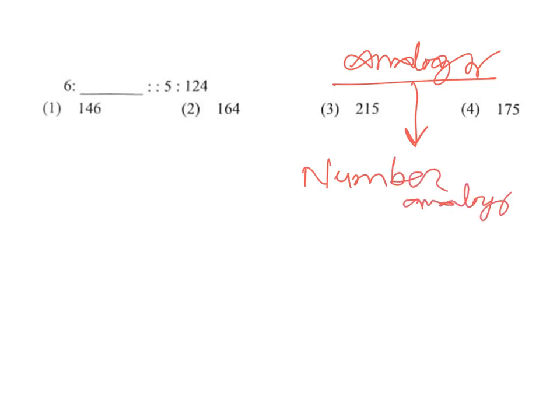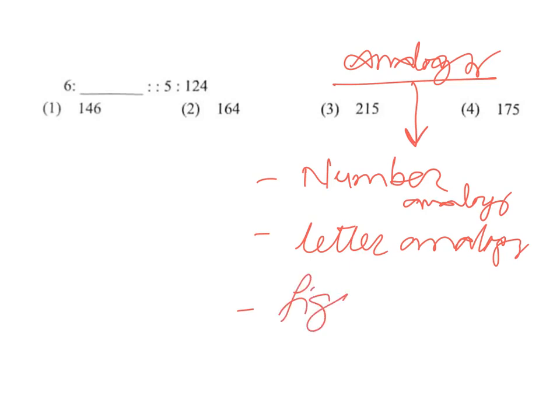Number one, number analogy. Number two, we have letter analogy. We are having one more analogy, that is letter analogy. Number three, we are having figure analogy. So these three types of questions are possible.